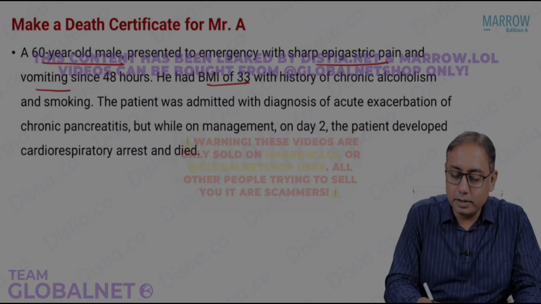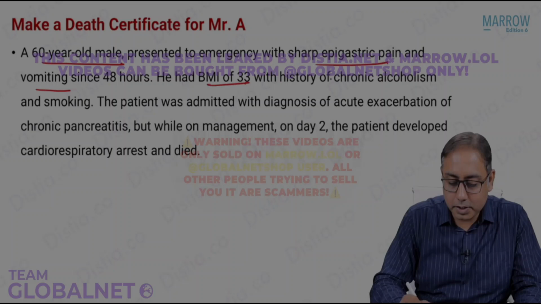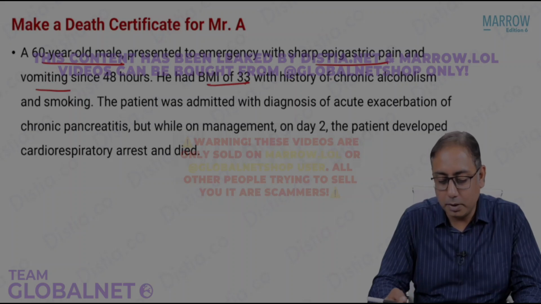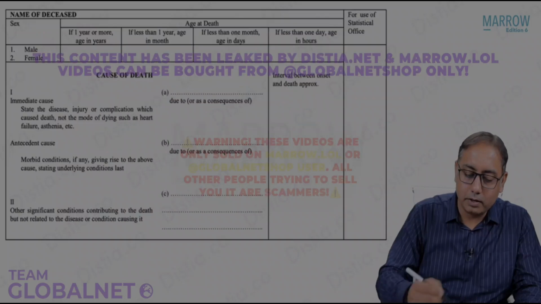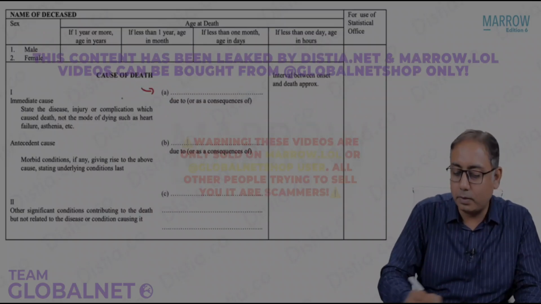The BMI is 33 with a history of chronic alcoholism and smoking. The patient was admitted with the diagnosis of acute exacerbation of chronic pancreatitis, and while on management on day 2, the patient developed cardiorespiratory arrest and died. So how are you going to fill the death certificate? What are you going to fill in part 1A?